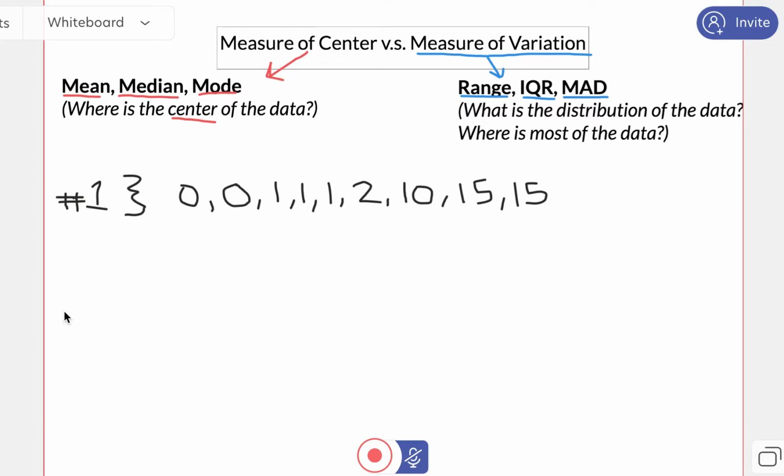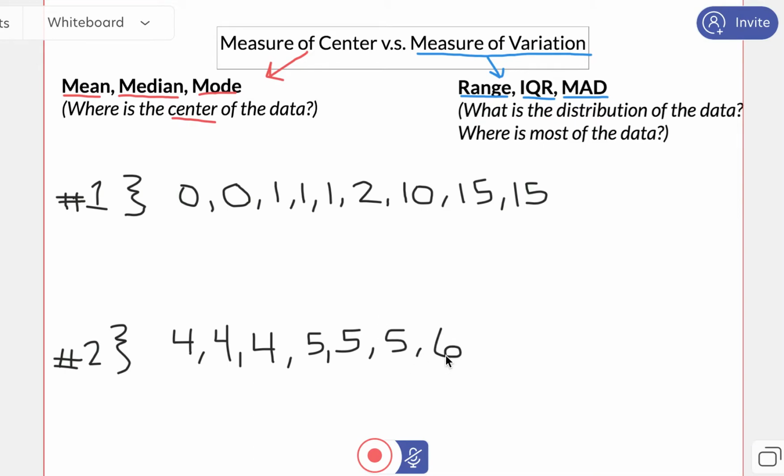Well, let's go ahead and compare that with player number 2. Here's player number 2. So I'm thinking, okay, is player number 2 going to be a better player to pick on my team? Well, player number 2 in their first game, they score 4 points. Their second game, they score 4 points. Their third game, they also score 4 points. In their fourth game, 5 points. And then they score 5 points, 5 points, 6 points, 6 points, and then 6 points in their 9th game.